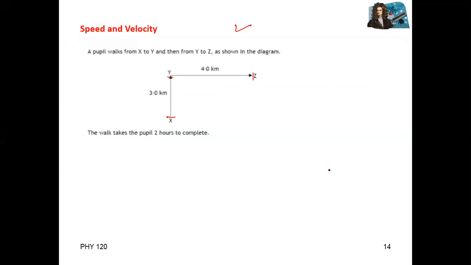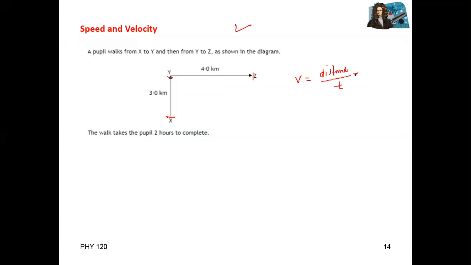No, it's good, sir. Okay, so now in this case, find out velocity and speed. First of all, speed. You know that speed is equal to distance divided by time.